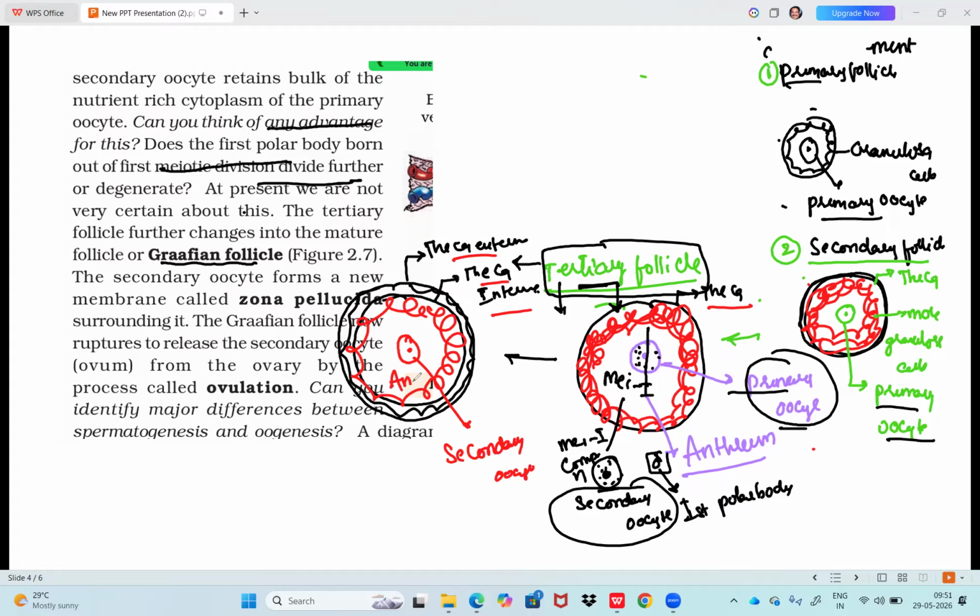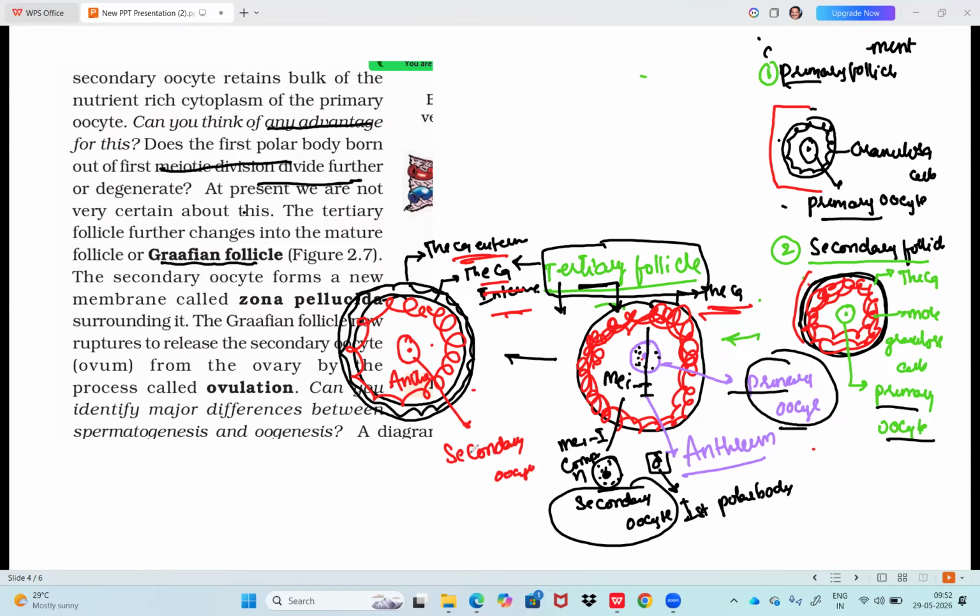Then antrum as usual. So, for primary follicle, we drew a diagram. For secondary follicle, we drew a diagram. But tertiary follicle requires two diagrams. If you don't draw two diagrams, you will be confused. So, what are the changes in tertiary follicle? Theca turns into theca externa and theca interna. Granulosa cells as usual. Antrum cavities develop. Primary oocyte turns into secondary oocyte. They undergo meiosis one, a tiny polar body and a secondary oocyte are formed.